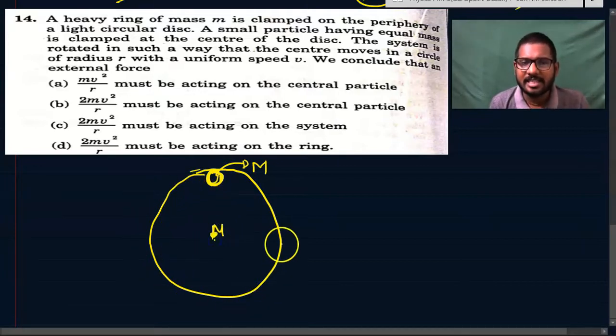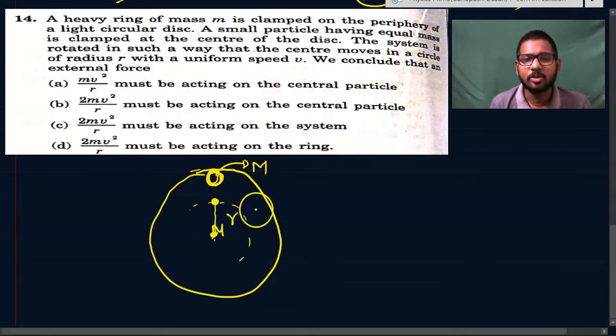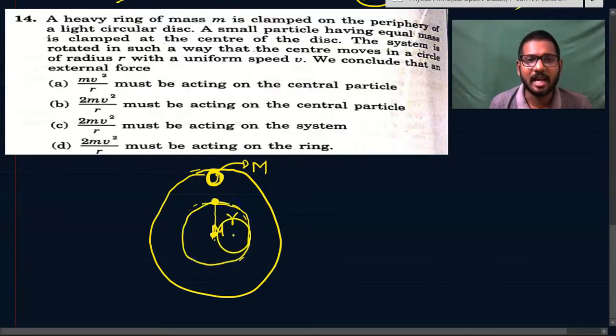This circular disc is actually light. So where will the center of mass lie? The center of mass will be lying somewhere between these two particles. And he has given the information: the system is rotated in such a way that the center of mass moves in a circle of radius r with a uniform speed v. That speed is v. We conclude that an external force.